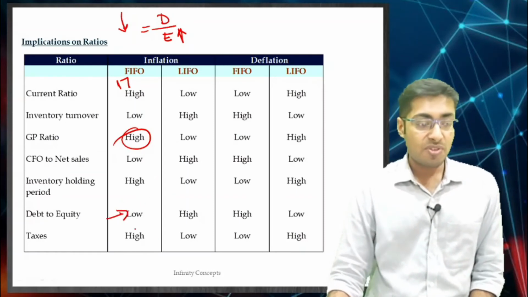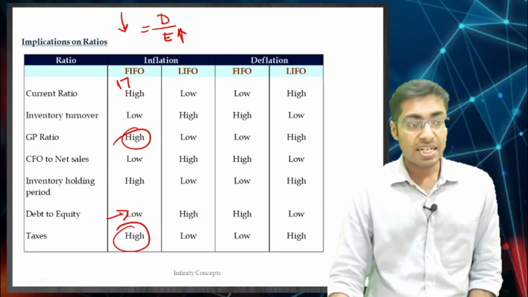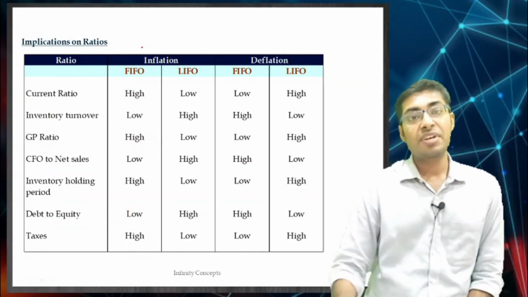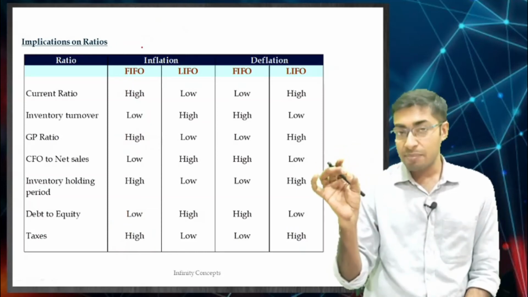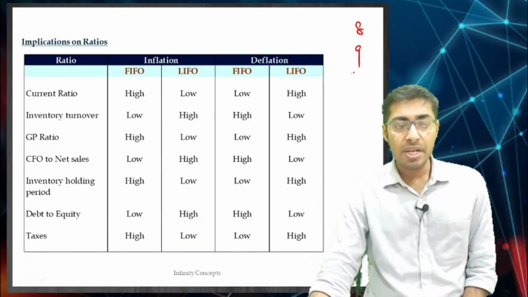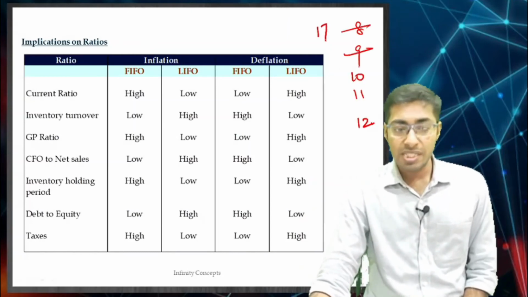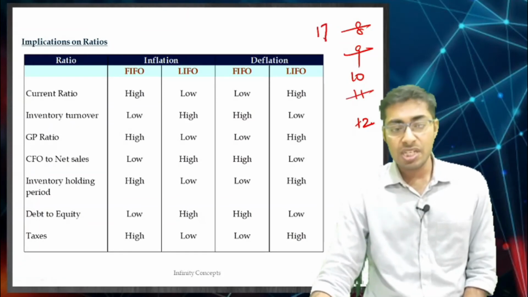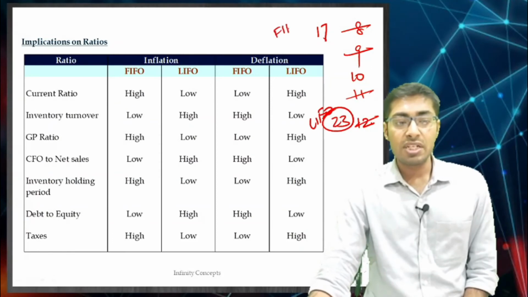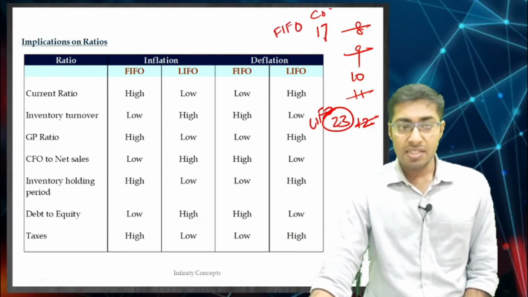And obviously, as we have seen so many times, as the profit is higher, taxes are also going to be higher. These are the different ratios that we need to remember. These should be on your fingertips. Even if you do not have them on your fingertips, you can simply write down immediately 9, 8, 9, 10, 11, 12. Your COGS is going to be 17, otherwise your COGS would have been 23 in LIFO, and in FIFO it is 17. This is your COGS.